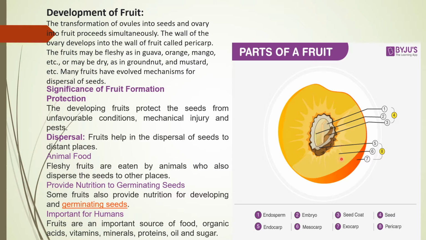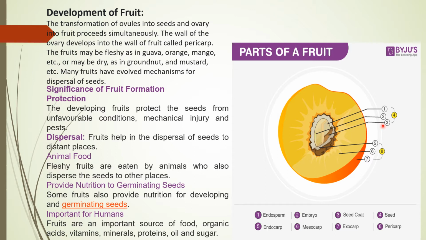Along with that, you can see the structure of the fruit has an endosperm. The endosperm is present along with the embryo, and this structure is basically present in the ovule. So the ovule is actually a seed, and it is covered by a seed coat. The seed is the fourth one that I am showing over here, and the seed coat is the covering. So this is basically the structure of the seed.